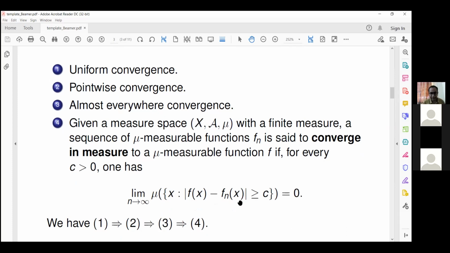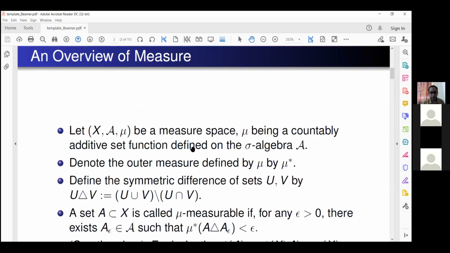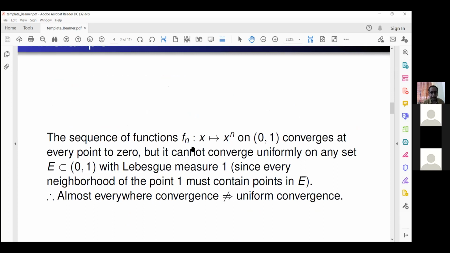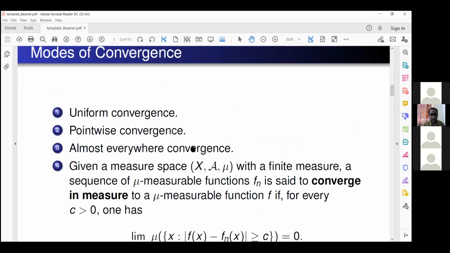So take a pause and check out this definition. In the previous example, the convergence was in measure also. This example is almost everywhere convergence, obviously, because it fails only at one point, and so consequently it is convergence in measure, and it is easy to prove that 3 implies 4.